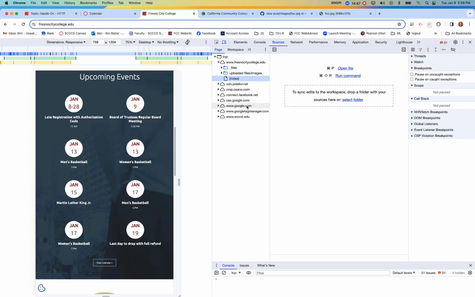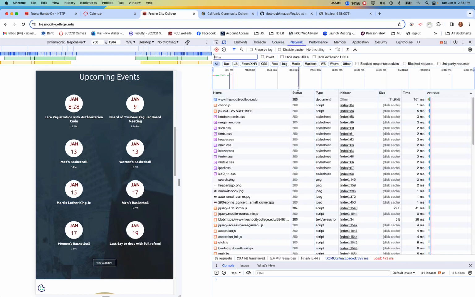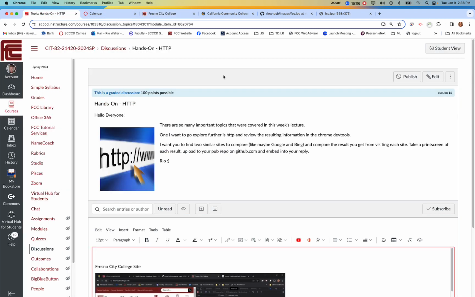Sources are the files themselves, where the subdirectories are, and where other what we call CDNs are loaded from. Performance we didn't even look at. So we just barely touched on the tool. And this is not specific to Chrome. Any browser these days has what we call dev tools, right? Okay, so that's that item. I'm not going to save this one.